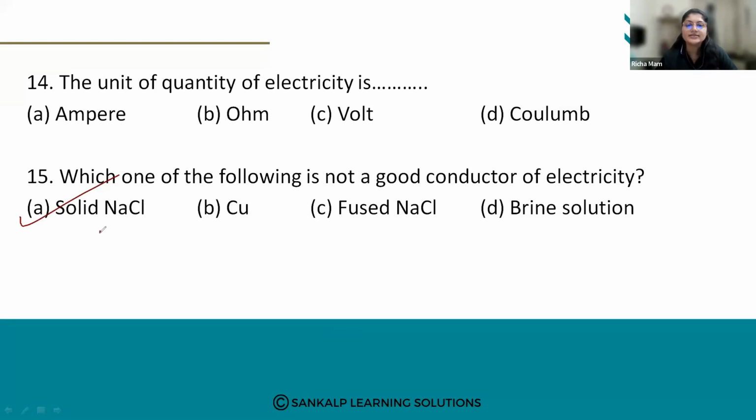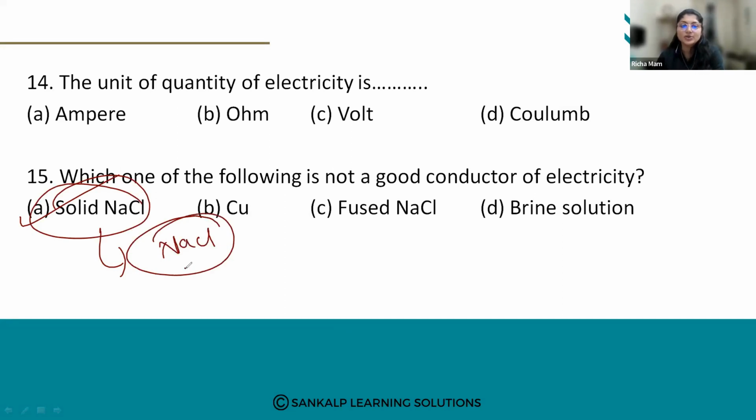Solid NaCl is a poor conductor of electricity because the charged particles are in a solid, so the ions are unable to move. Once you add it to water, it dissociates into Na plus and Cl minus ions. But solid NaCl is intact, and the charged particles cannot move because they are bound by strong electrostatic forces. So it cannot conduct electricity.